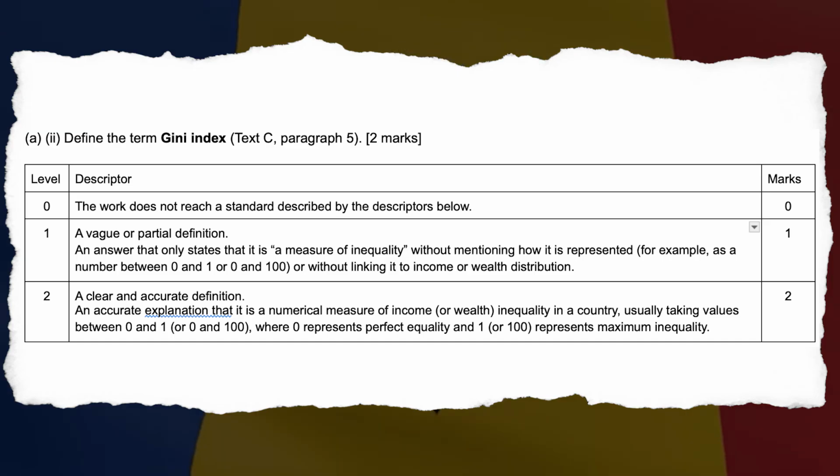Level 2. A clear and accurate definition of the Gini index. An accurate explanation that it is a numerical measure of income or wealth inequality in a country, usually taking values between 0 and 1 or 0 and 100, where 0 represents perfect equality and 1 or 100 represents maximum inequality. 2 marks.